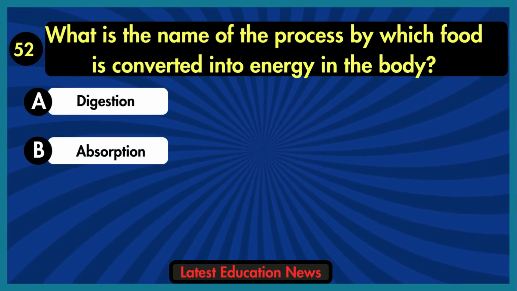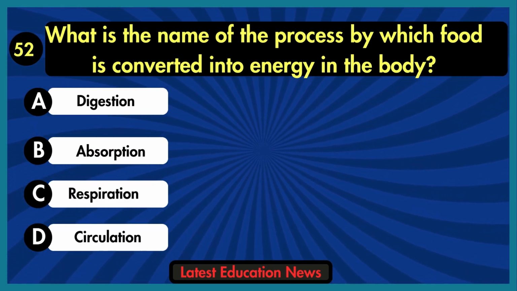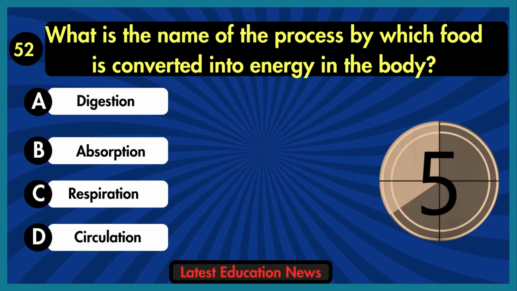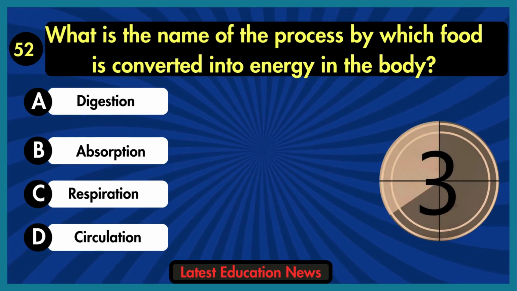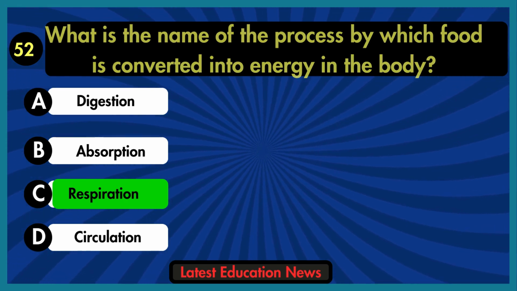What is the name of the process by which food is converted into energy in the body? A. Digestion. B. Absorption. C. Respiration. D. Circulation. The correct answer is option C, respiration.